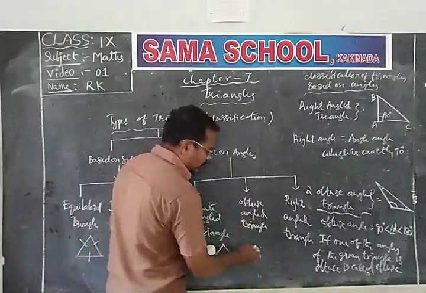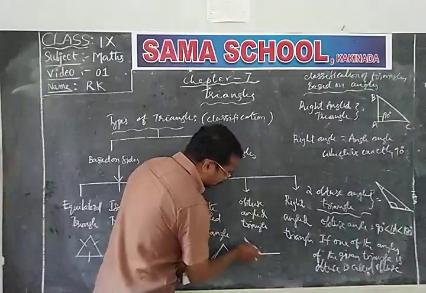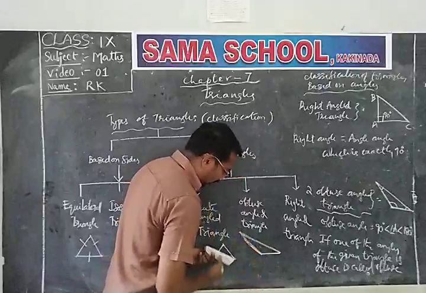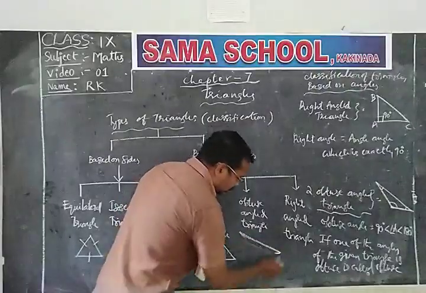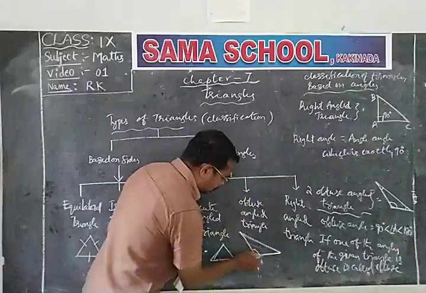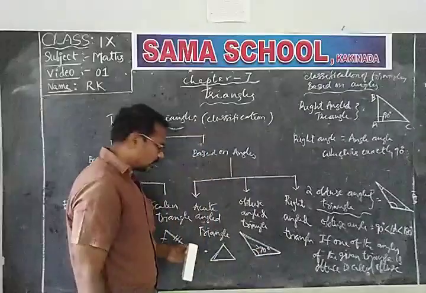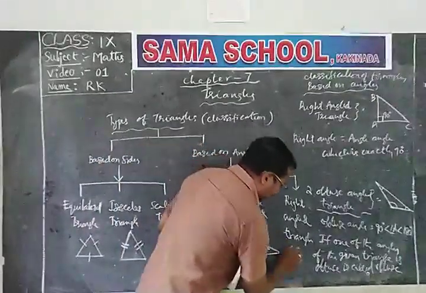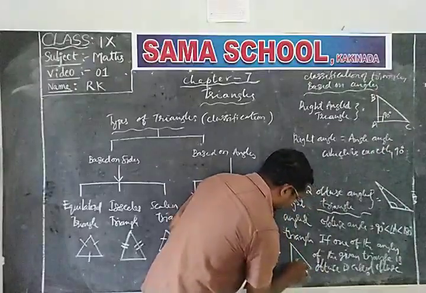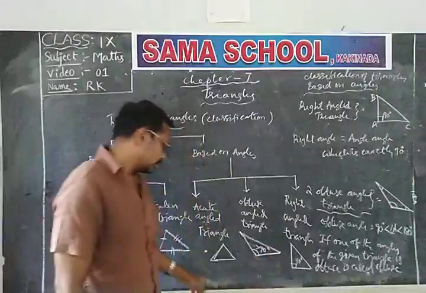And in an obtuse angle triangle, one of the three angles of a triangle is obtuse, that means more than 90 degrees. And in a right angle triangle, exactly one of the angles is a right angle.